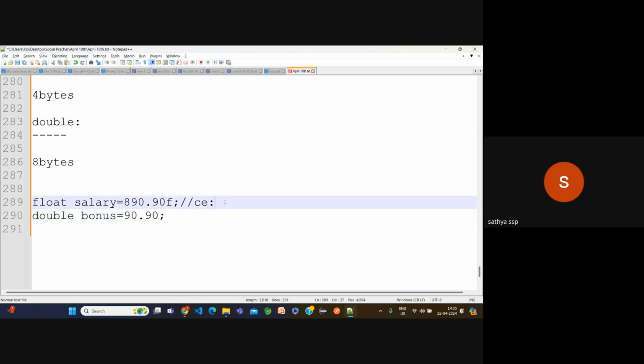Float allows 5 to 6 decimal digits after the point in precision. Here, for double, we can allow 14 to 16 after the point. Okay, float and double.